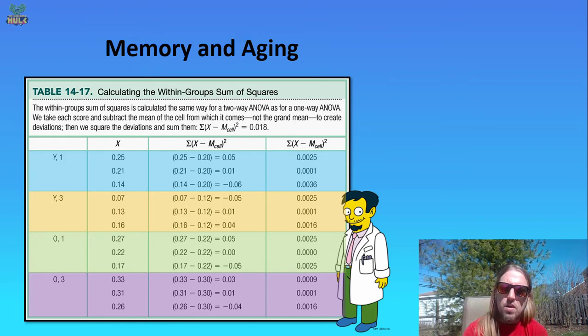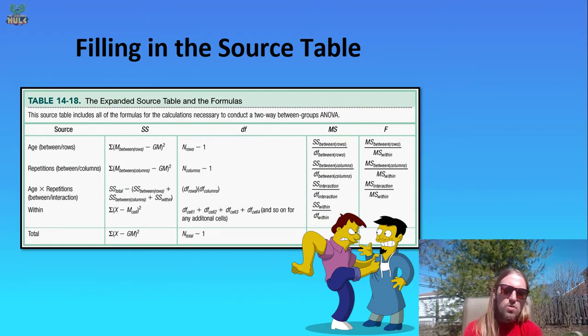Do the same thing for each of your other cells, finding the average of the individual cell and then subtracting it off of the raw value for each of the scores in that cell, right? Those give you your deviations, then you need to square all of those deviations and add all of those up, and for these data that would give you a sum of squares within of 0.018. We can then, using our source table and all the formulas within it, calculate the last few values that we have missing. So we did not come up with our sum of squares interaction, but we do have the sum of squares for our rows, our columns, our within, and our total.